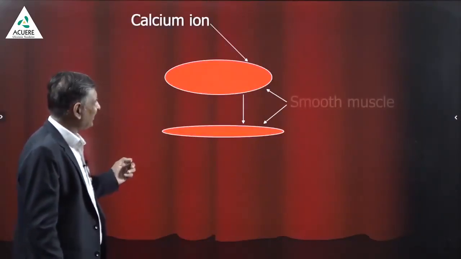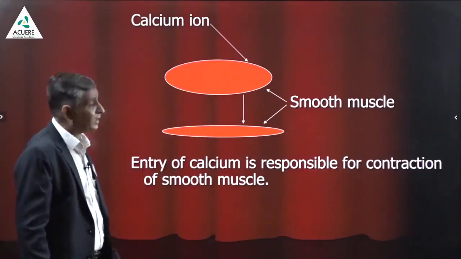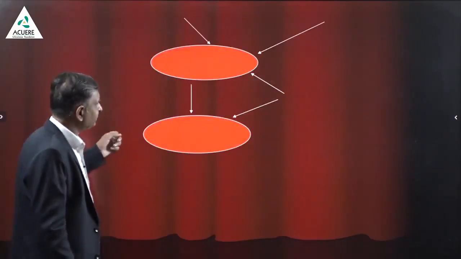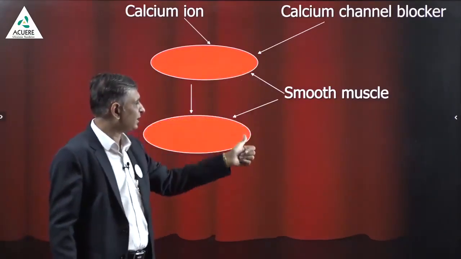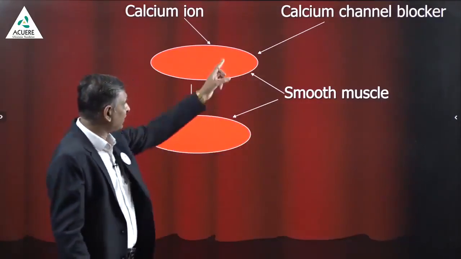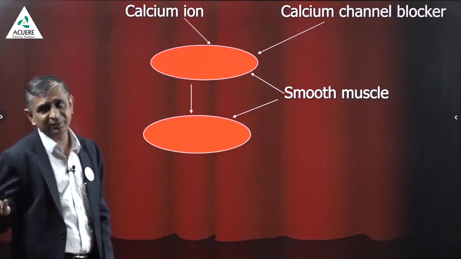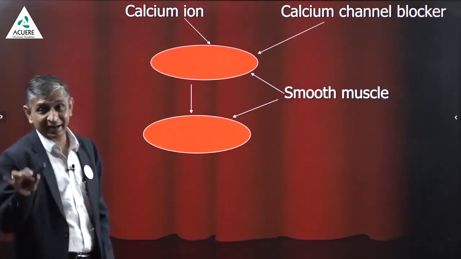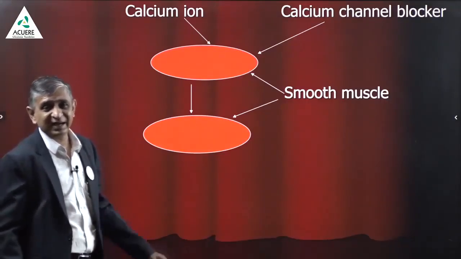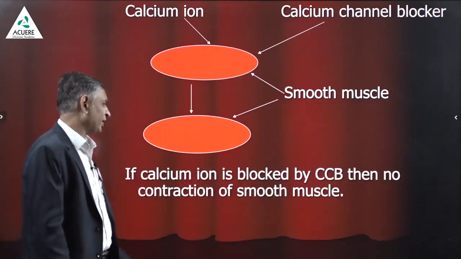This is what I just made an idea. Very simple. This is smooth muscle contraction. The entry of calcium is essential for it. If you block the calcium ion by using calcium channel blockers, the calcium will not enter and the muscle will remain relaxed. And if the muscle is relaxed, the vessel will be dilated. That is the whole idea of using calcium channel blockers. L type, keep it in mind. When calcium is blocked by CCBs, no contraction of the smooth muscle will take place.